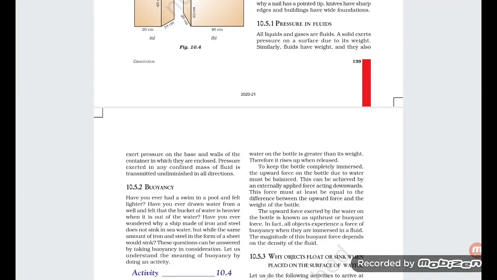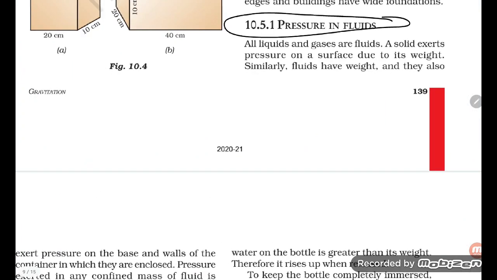Hello students, let us try to understand pressure in fluid. All liquids and gases are fluid.